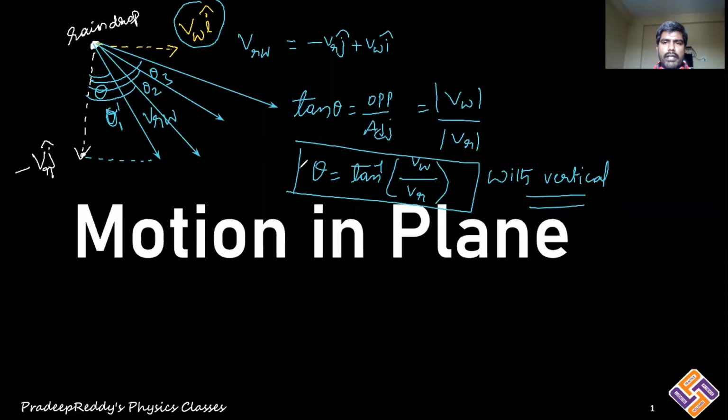Okay. Likewise, if the wind is blowing from west to east, this is the example. If it is east to west, what would happen? The same vector would undergo deviation like this. The same vector would be deviated in this direction if the wind velocity changes from east to west.